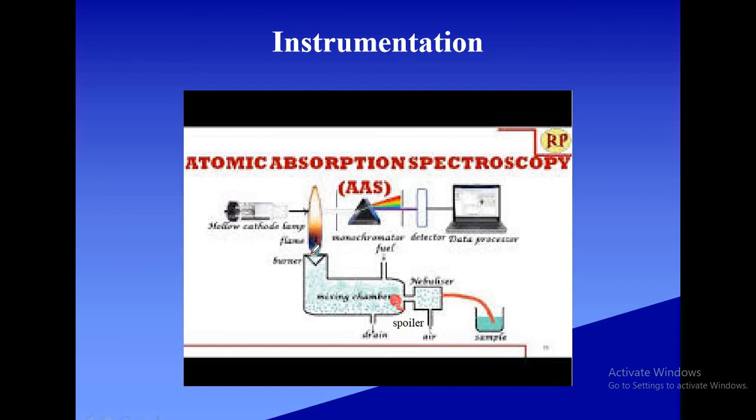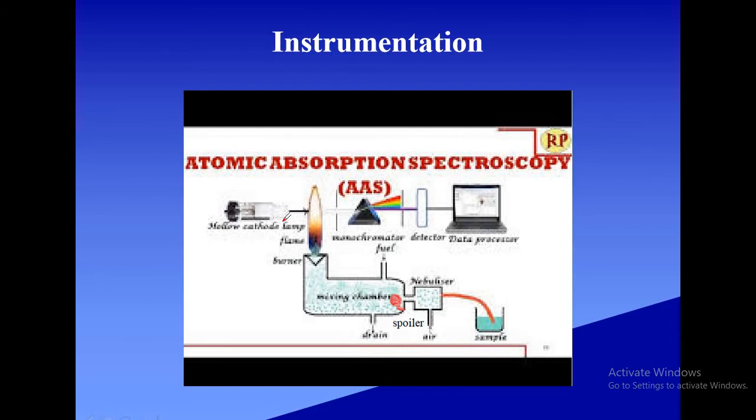These constituent atoms, some atoms will absorb energy from the flame and get excited to the higher energy state, and most of the atoms remain in the ground state. We are trying to excite those ground state atoms by passing a light radiation characteristic of the element under test. Suppose sodium is to be analyzed, then we have to pass a light radiation characteristic of sodium, say 589 nanometer.